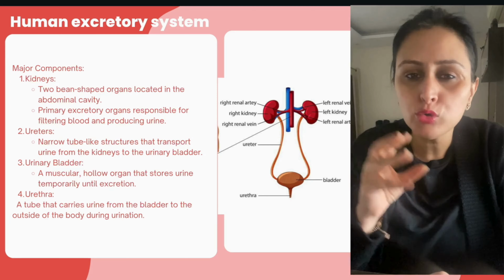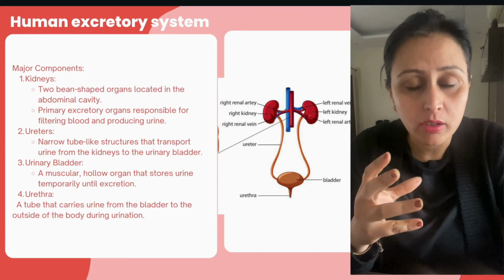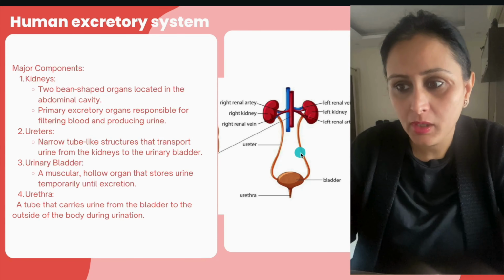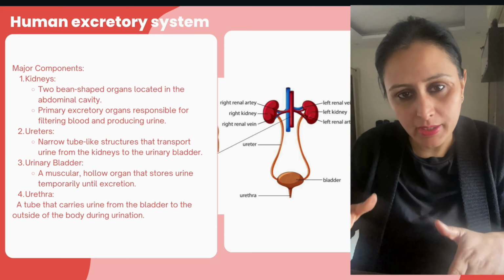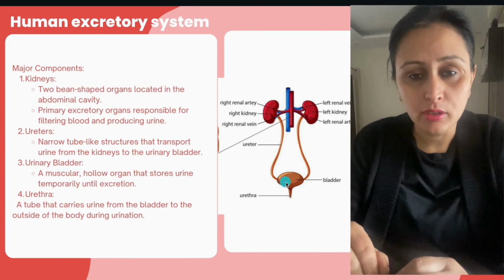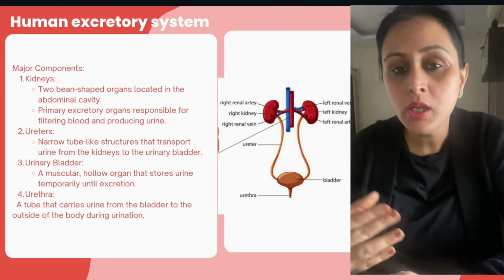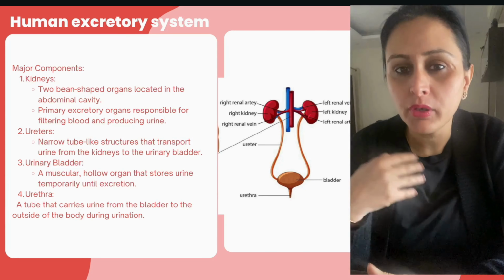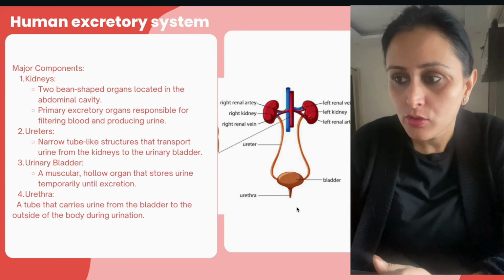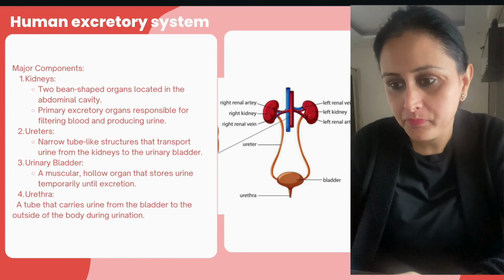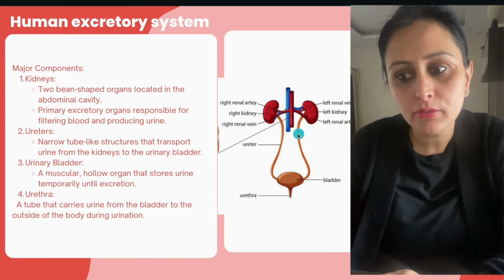When the kidney filters the blood, it mixes the harmful waste with water, and that eventually turns out to be the urine. Right? Ureters are these two narrow tubes that carry the urine, which then eventually gets collected inside the urinary bladder, which is right over here, and gets stored. Then when it fills full, we feel the urge to go and release it, to empty the bladder, which is done with the help of the urethra. The urethra is a tube-like structure that carries the urine from the bladder to outside the body during urination.